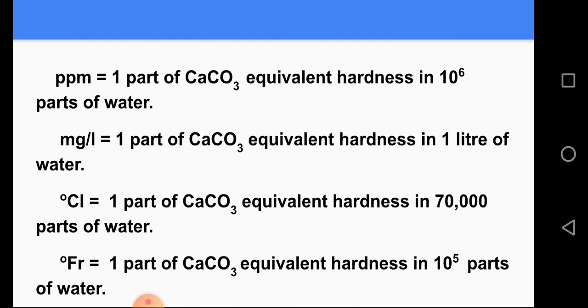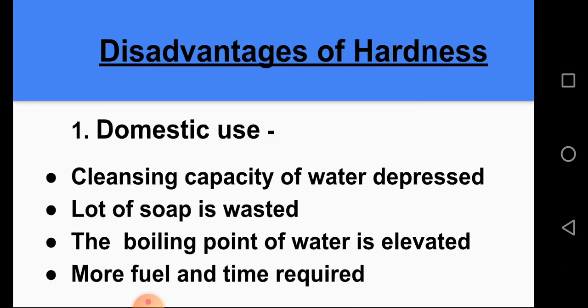It is equal to 1 part of calcium carbonate equivalent hardness in 70,000 parts of water. And the last one is degree French. It is equal to 1 part of calcium carbonate equivalent hardness in 10^5 parts of water.